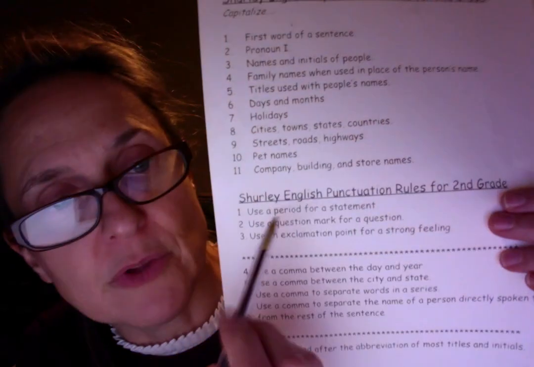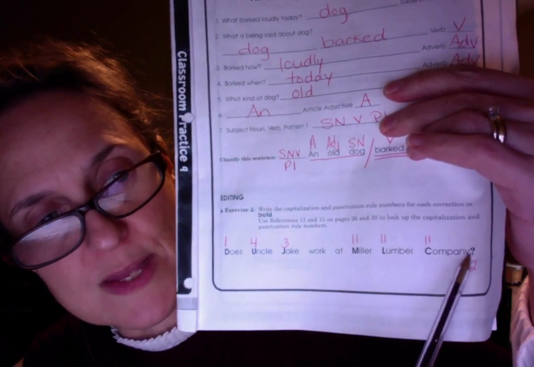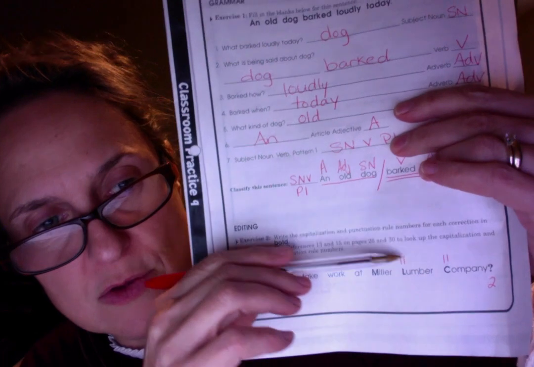Why do we have a question mark at the end? Because rule number 2 for punctuation rules tells us to put a question mark on the end of a question. So I put that 2 under the question mark, so it's different than a 2 would be for capitalization rules. We know that these are punctuation rules and these are capitalization rules.